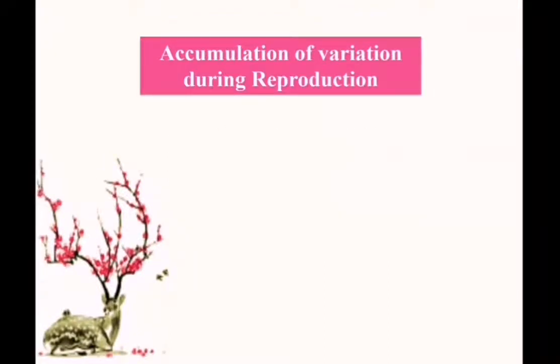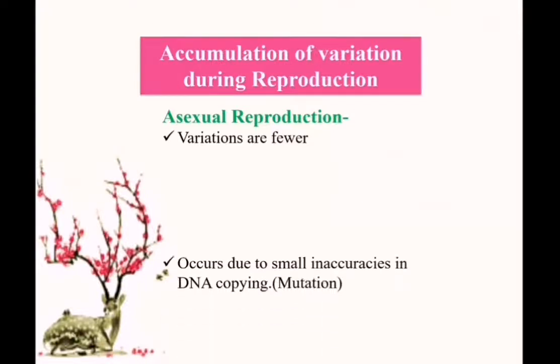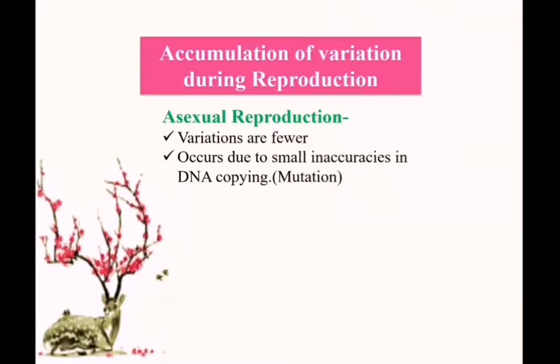Accumulation of variation during reproduction. There are two types of reproduction, asexual reproduction and sexual reproduction. If the reproduction takes place without the involvement of sex organs, that is known as asexual reproduction, and if it takes place with the involvement of sexual organs, it is known as sexual reproduction. During asexual reproduction, the variations are fewer, and it occurs due to small inaccuracies in DNA copying.